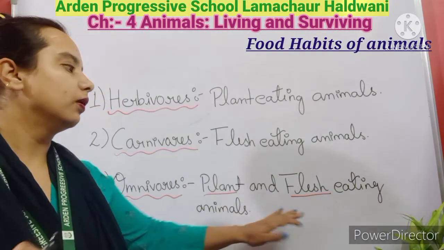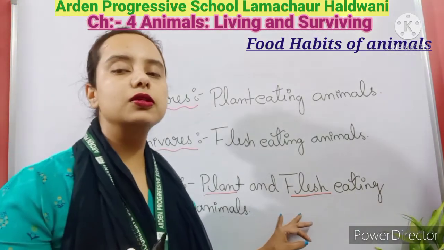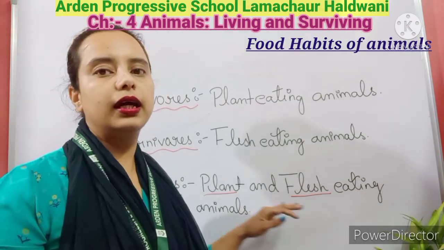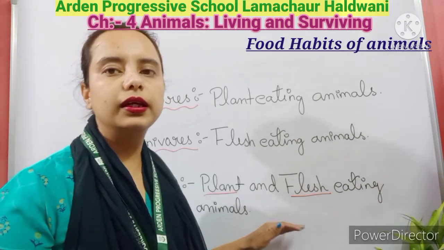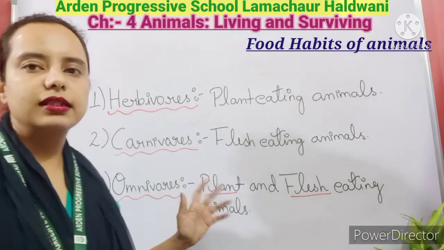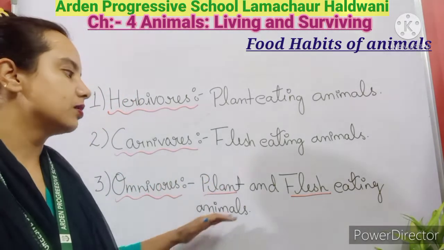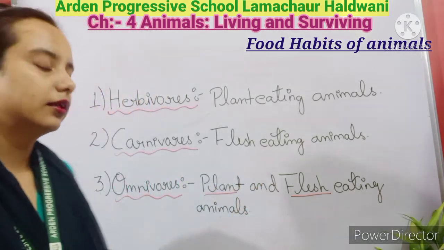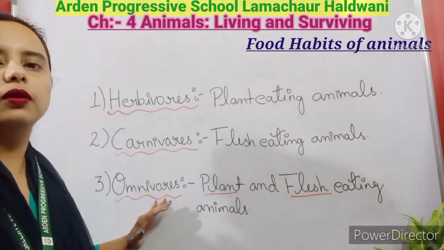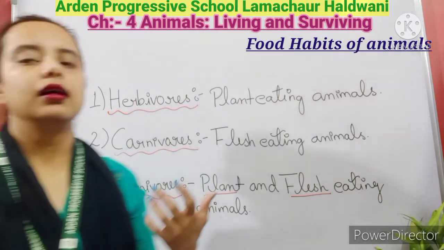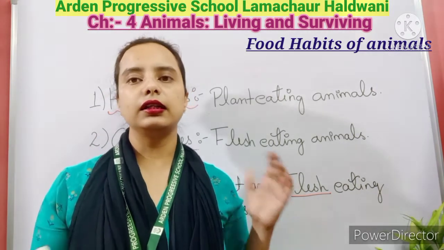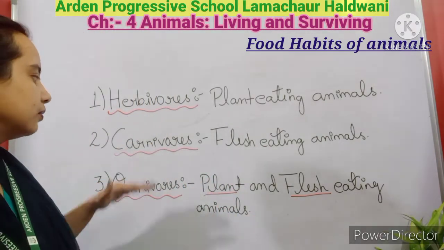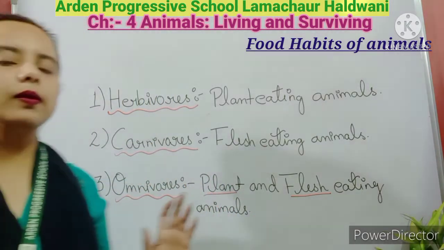And the cockroach also eats, sometimes the flesh also, and they eat plants too, means plant products. We also come under this category. Humans are also omnivores because we are non-vegetarian also, we are vegetarian also. So these are the herbivores, carnivores and omnivores. Now let's move to the next.